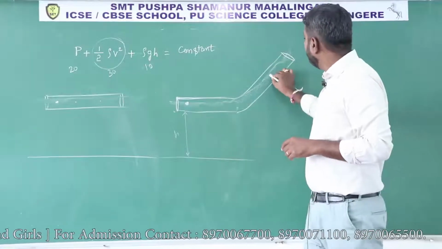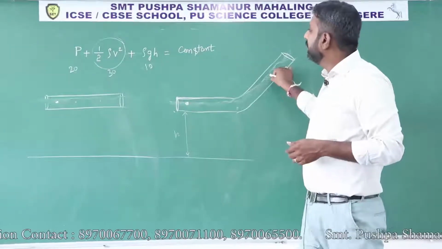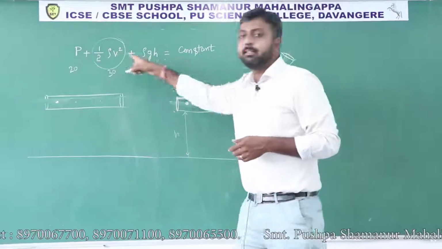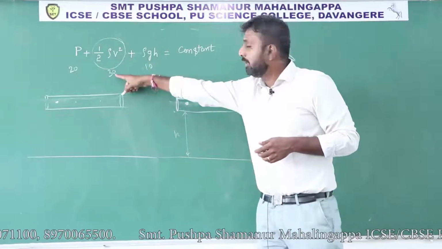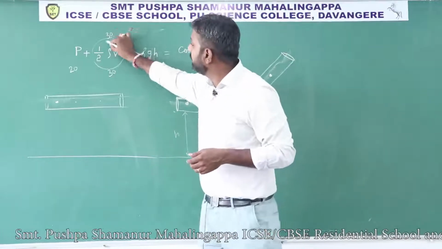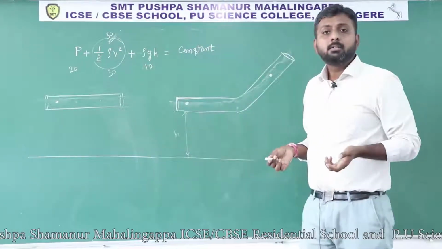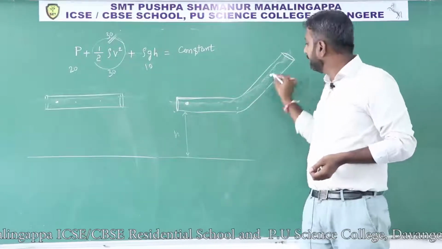So at this point, if you want to find the energies, the kinetic energy per unit volume is 30. At this other point also the kinetic energy per unit volume remains 30. Why? Because the velocity is not changing, hence kinetic energy is the same.